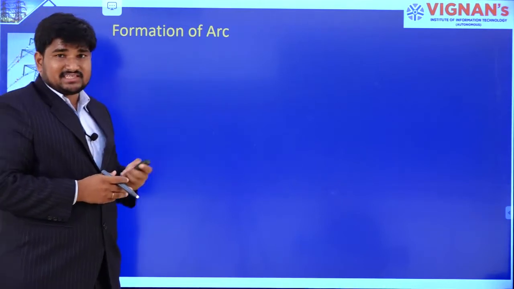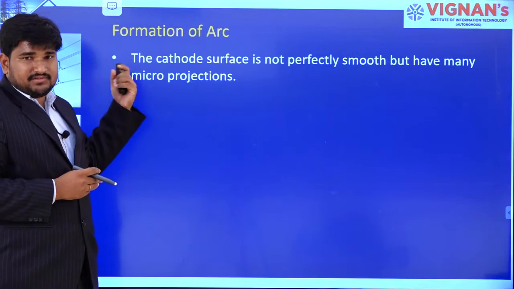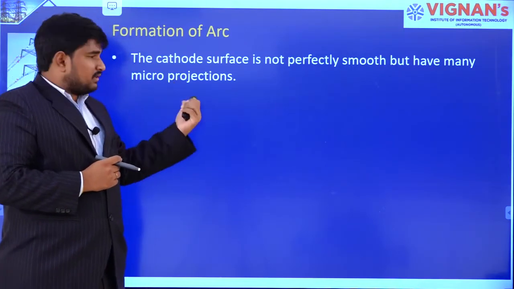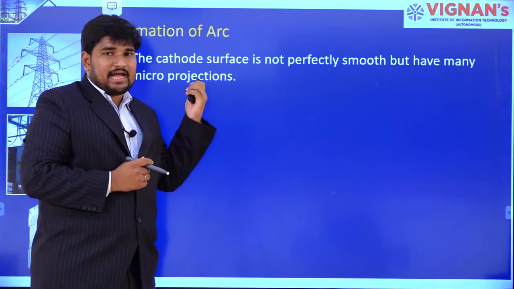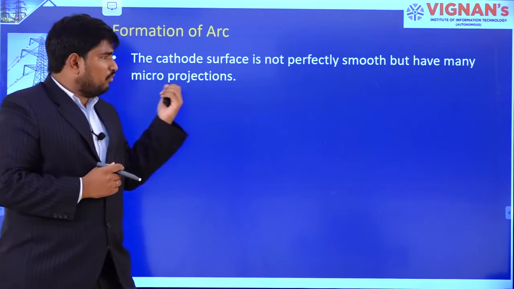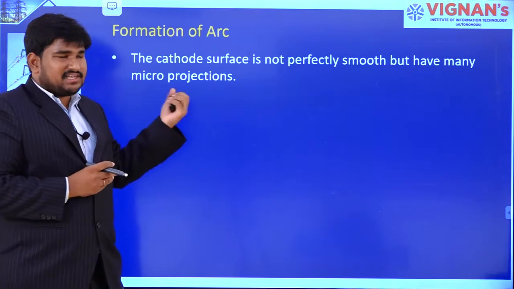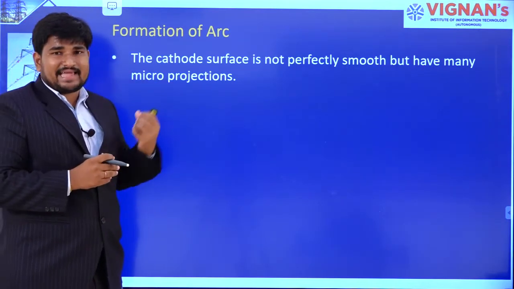Right. Let us discuss. In case of vacuum circuit breaker, previously I have mentioned the fixed contact as an anode and the moving contact as a cathode. For simplicity's sake I refer to the moving contact as a cathode.